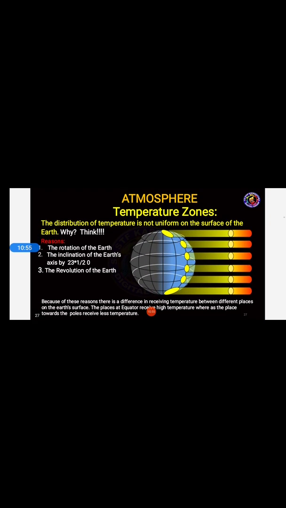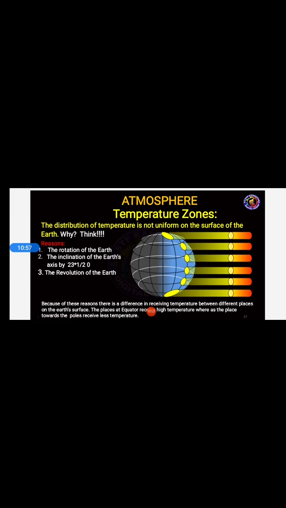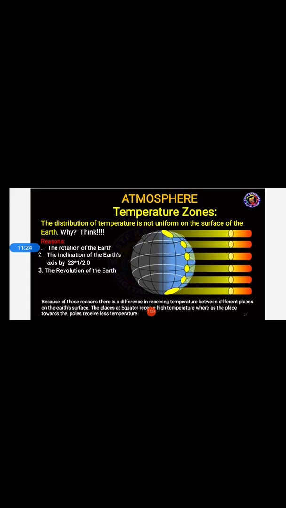Now let us see the temperature zones. The distribution of temperature is not uniform on the surface of the earth. Why? Think, students. As we can see, in some areas of our earth the temperature is very high, in a few areas it is medium, and in some areas the temperature is very low. Why? The reason behind this is the rotation of the earth, because it depends on how the earth is revolving around the sun.